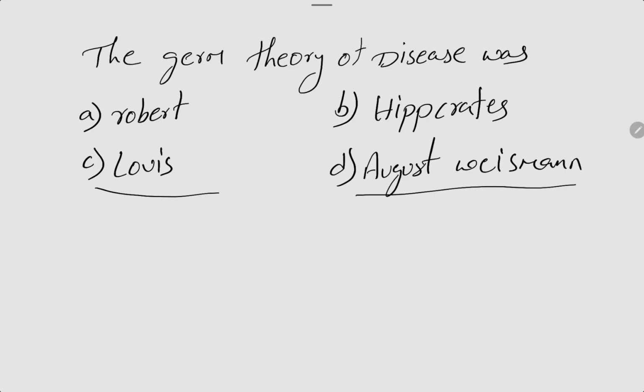Which one is the right answer? The right one is option C, Louis Pasteur. Louis Pasteur developed the germ theory of disease.